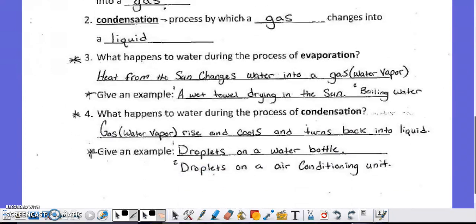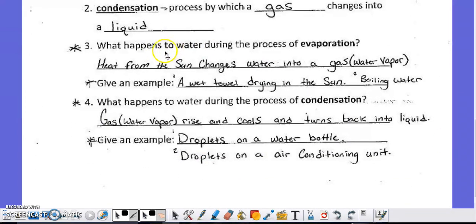You can skip the other parts and go down to the next asterisk, which asks, what happens to the water during the process of evaporation? You have to remember that when water is heated up by the sun, it changes into a gas that we call water vapor. There was a lab that we had done during the water cycle unit in which I showed the students a boiling pot of water and expressed that this was an example of evaporation. The definition is the water changing into a gas. The example is that boiling pot of water. Another example is on a day that you maybe go out and take a dip in the pool and dry off with a towel. That wet towel will eventually dry off due to the process of evaporation.